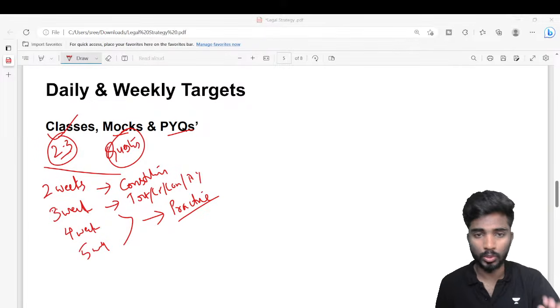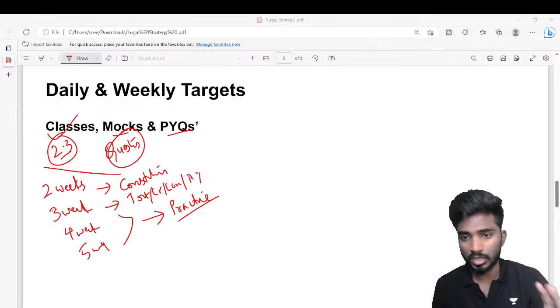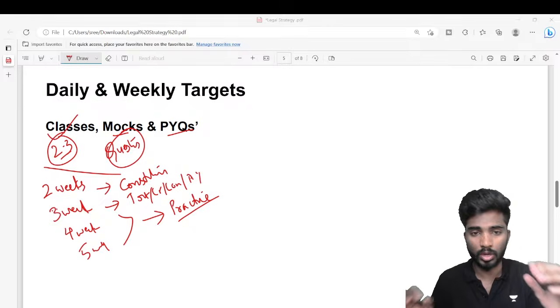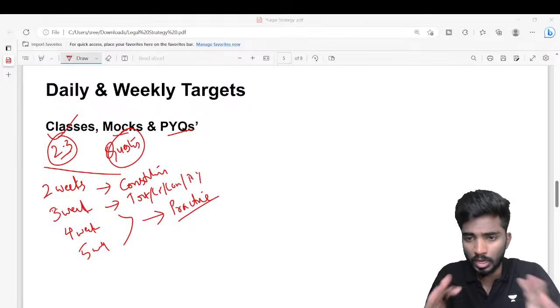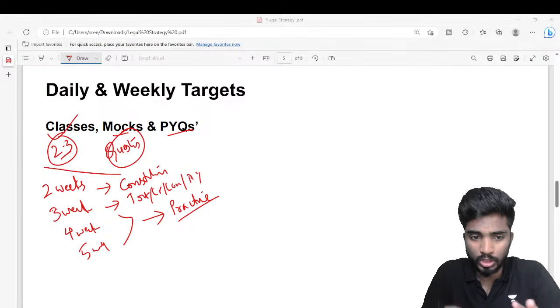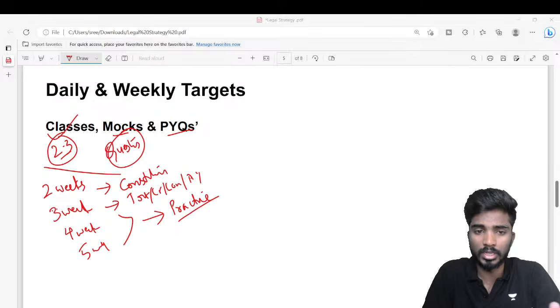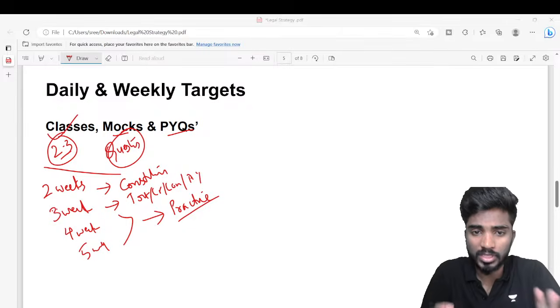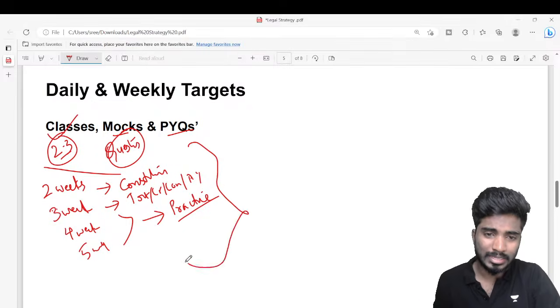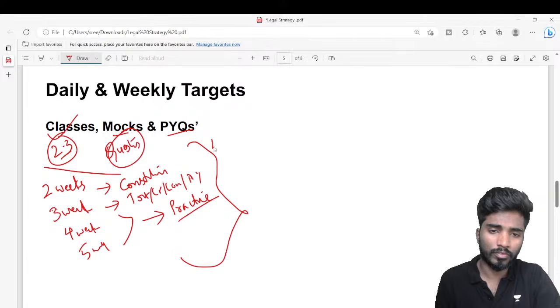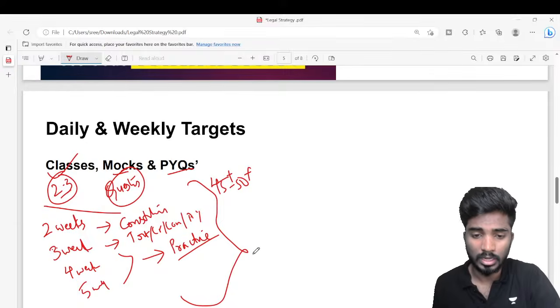So mana batch lo schedule ee vidhanga untadi. So now the classes are scheduled, like only some classes are scheduled as of now. So first 3 weeks lo, almost in the first 3 to 3.5 weeks we will complete the syllabus. 20-25 days lo syllabus mottam complete chestam. Tarvata we will go with practice sessions, a lot of practice sessions. It might be from the mocks or it might be from the previous year question papers. Ee schedule meer correct ga follow aithe you will be easily able to score like 45 to 50 plus marks in the legal aptitude section.